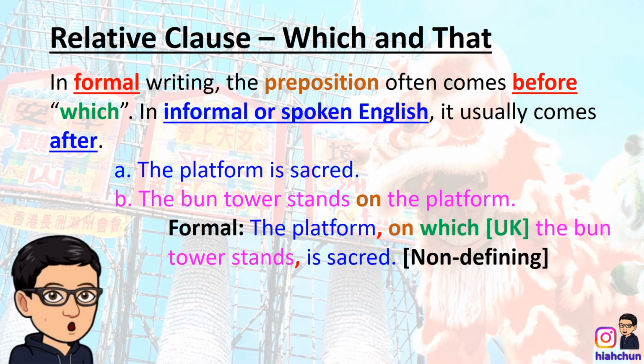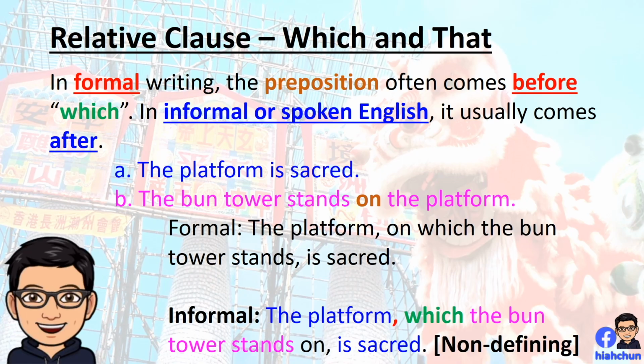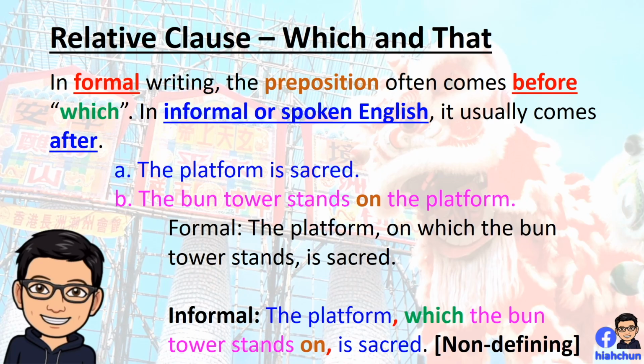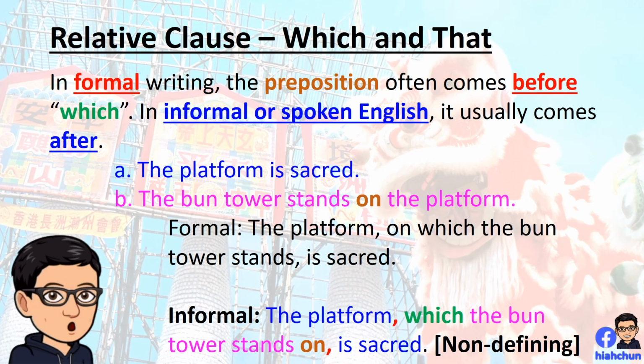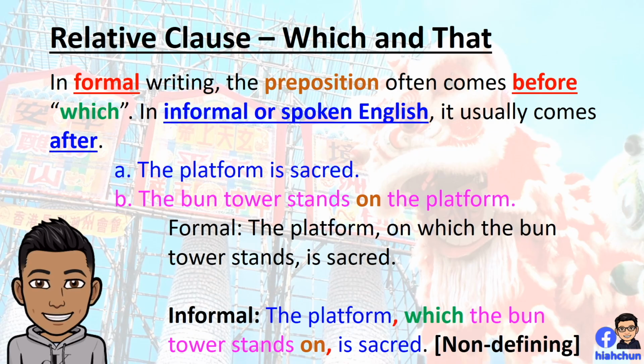In formal writing, the preposition on comes before which. The platform, which the bun tower stands on, is sacred. In informal or spoken English, the preposition on comes after which. I understand now. In non-defining clauses, we must use commas. Also, only which is allowed.